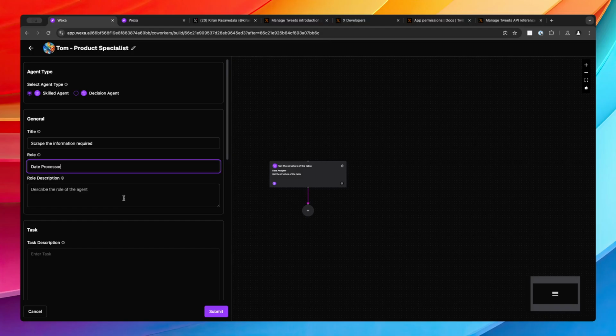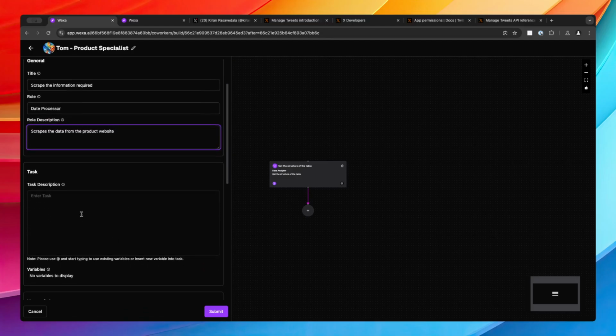Okay, and then the role description is: scrapes the data from the product website. Now let's give the task. Like I said, always remember you are explaining to a 10-year-old kid.